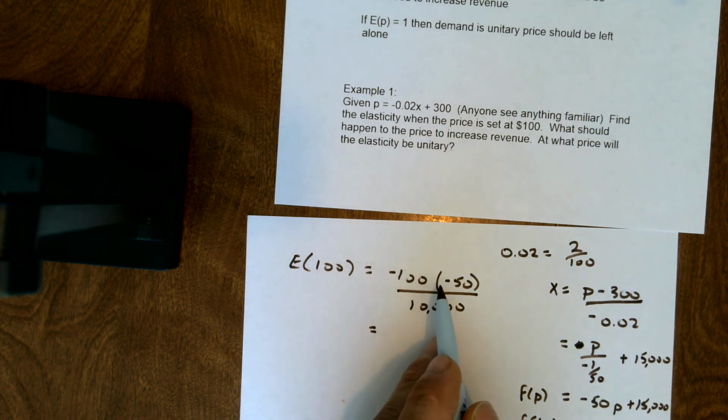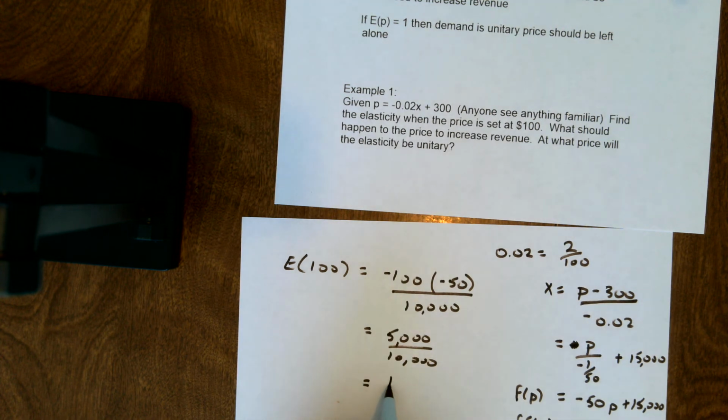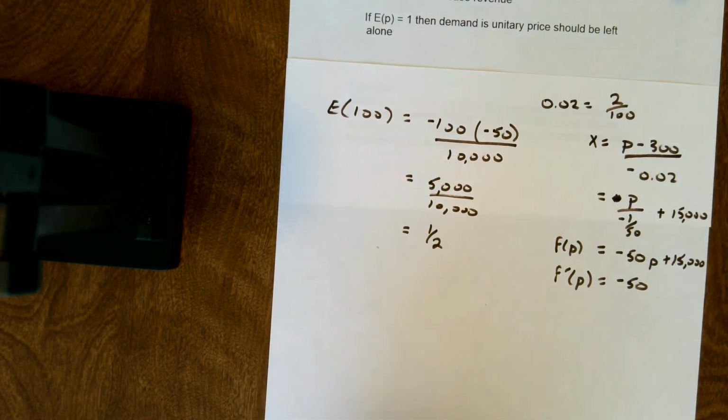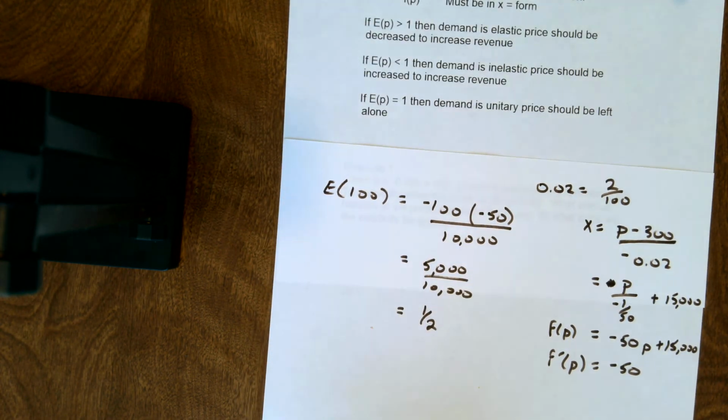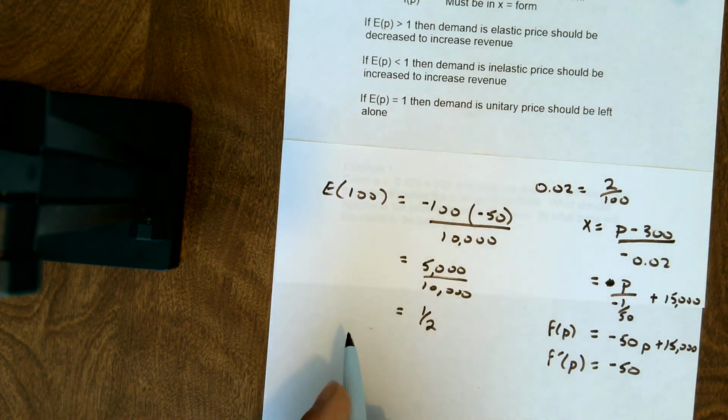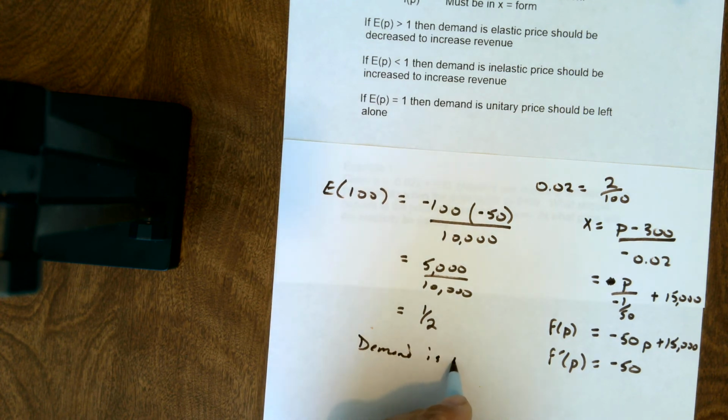So I have negative 100 times negative 50, that gives me 5,000 divided by 10,000. That gives me a value of 1/2. That 1/2 is very important to us. Again, it tells us the elasticity of this product. So the elasticity, we're less than 1, so we know that this demand is inelastic.